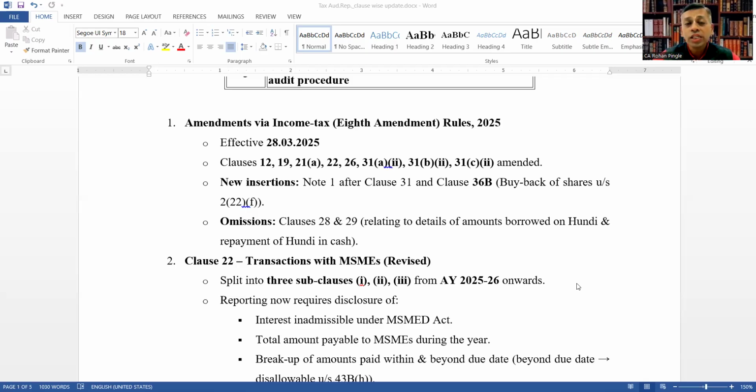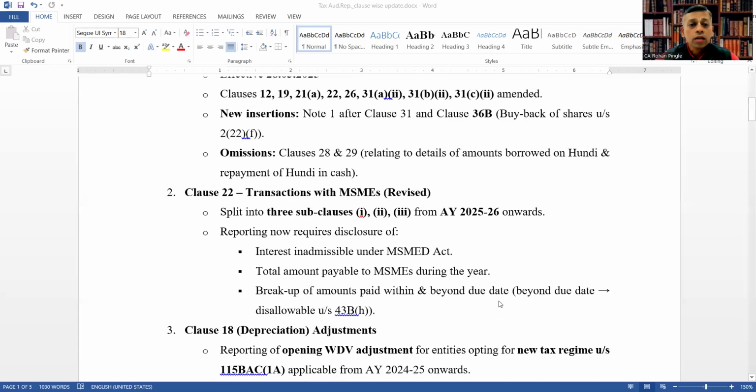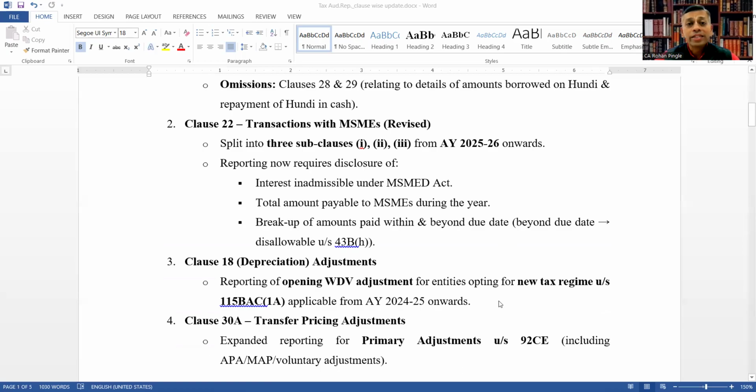What are the omissions in tax audit report? Clauses 28 and 29, relating to details of amounts borrowed on hundi and repayment of hundi in cash, are now omitted. So let's see, summarizing amendments under clause 22.